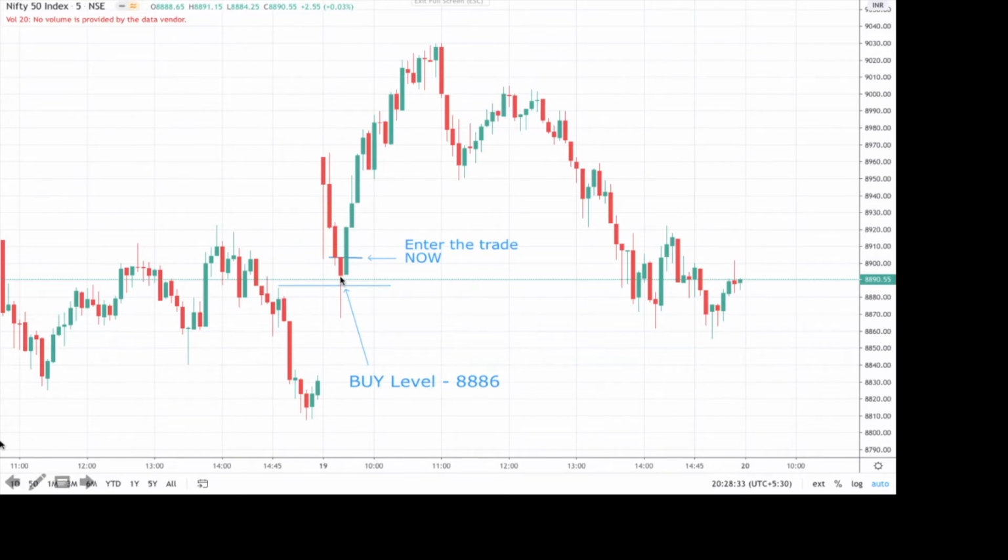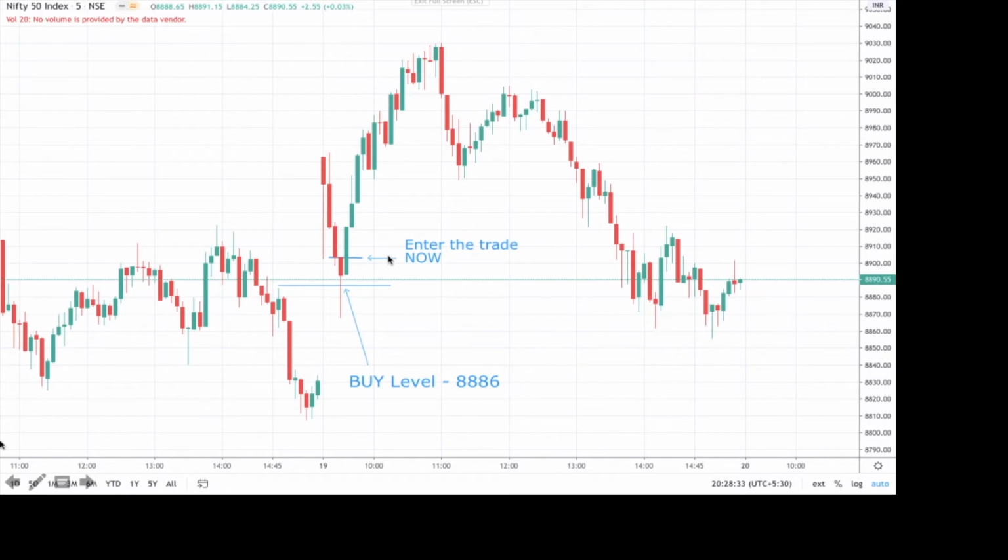So if you see here, this is our 5-minute candle which triggered the buy level of 8886, and then we are waiting for this candle to form and it has to break the high of this candle. If you see here, it has broken the high of the previous candle, so this is the place we should enter the trade. Okay, so as per the rule we should have entered the trade here.